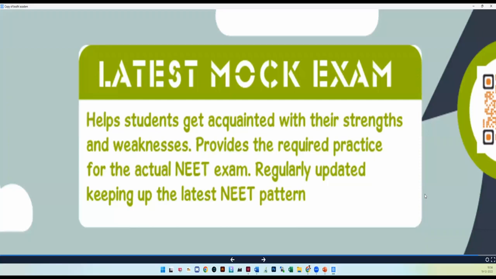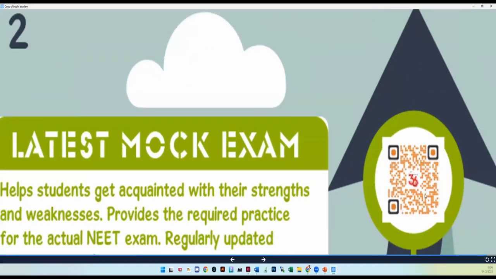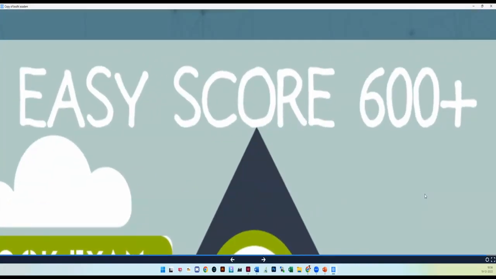Find the 4 options, which are the calculated values. Finally you arrive at the value equivalent to one of these 4 values, and you reach the final bubbling. Everything should happen in 1 minute. So therefore, if you do a perfect latest mock exam revision, then definitely you will score 600 plus in NEET and 250 plus in JEE Mains.